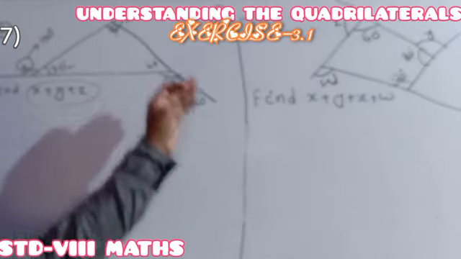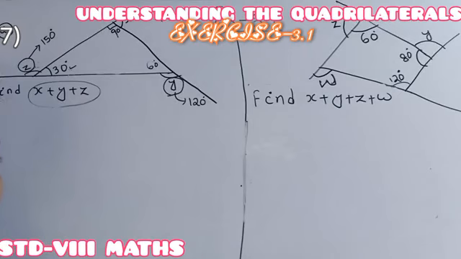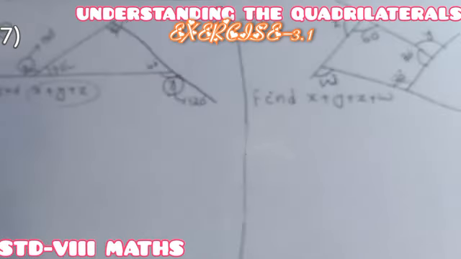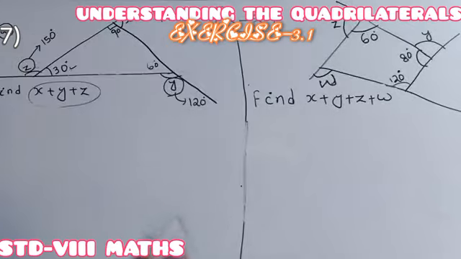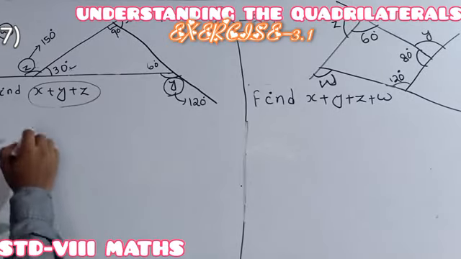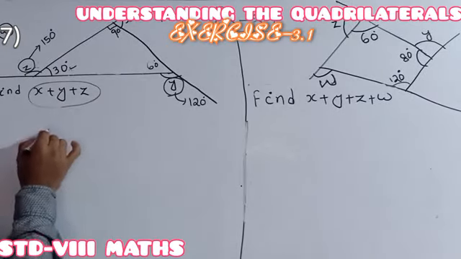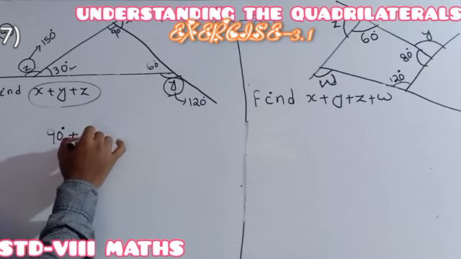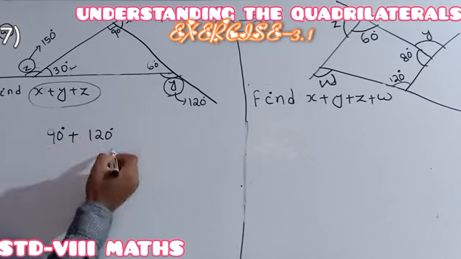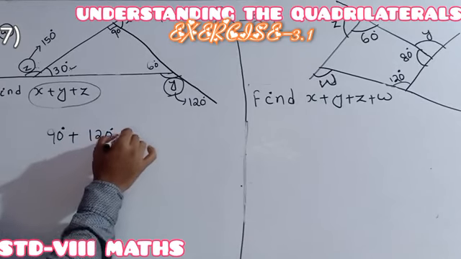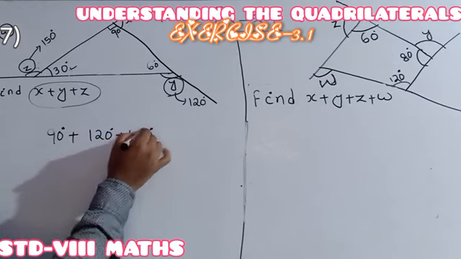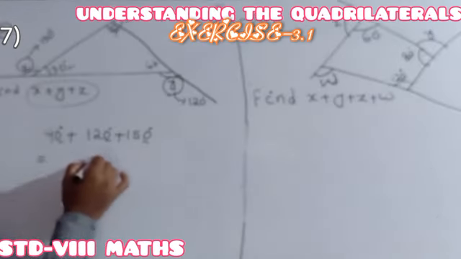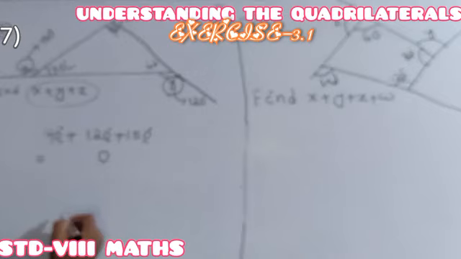After getting the interior, we can find out the exterior also. So this one is our indirect formula, but the previous one is our direct formula. Here we got x as 90 degrees, y as 120 degrees, and z as 150 degrees.